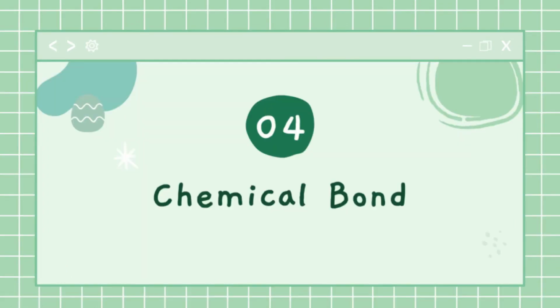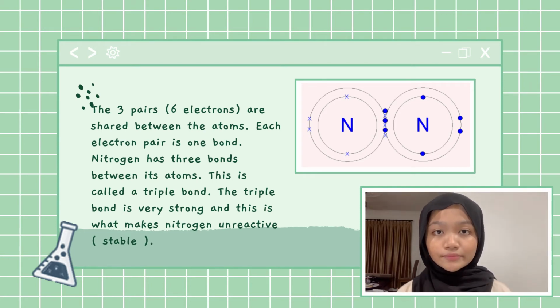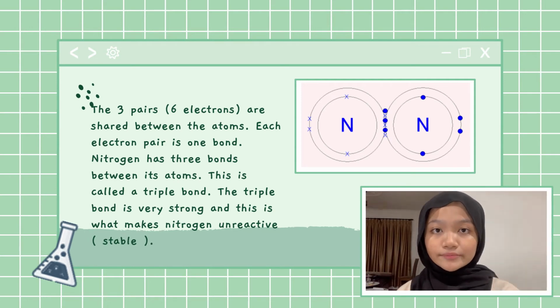Now that we know its electron configuration, let's talk about its chemical bond. Nitrogen is a non-metal element and it has 5 electrons in its outer shell. 2 nitrogen atoms will each share 3 electrons to form 3 covalent bonds and make a nitrogen molecule. By sharing 6 electrons, each nitrogen atom has reached an octet. These full outer shells with their shared electrons are now stable. The nitrogen molecule will not react further with other nitrogen atoms.